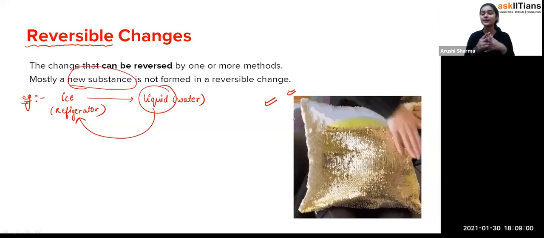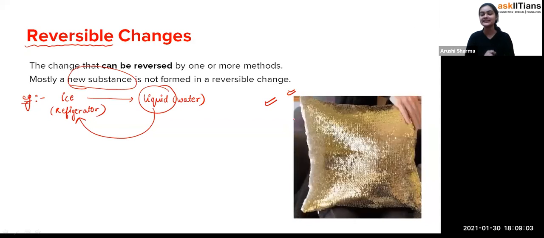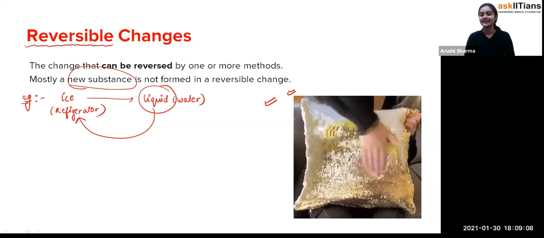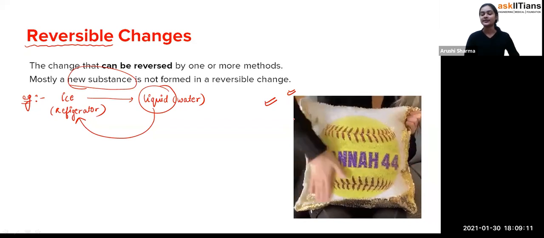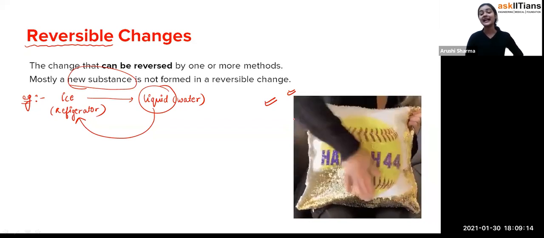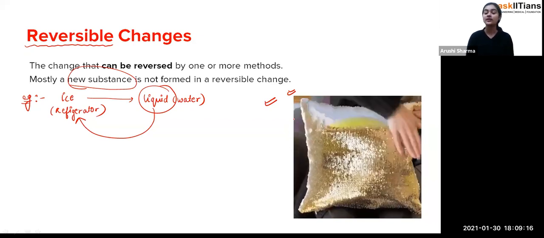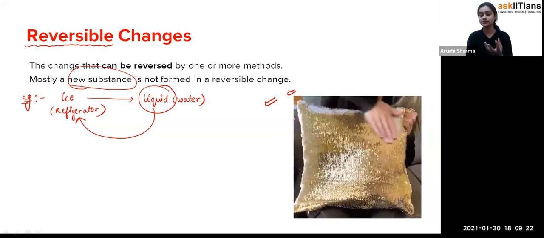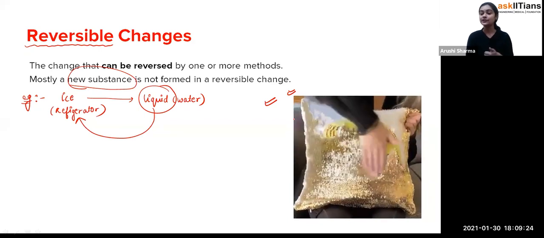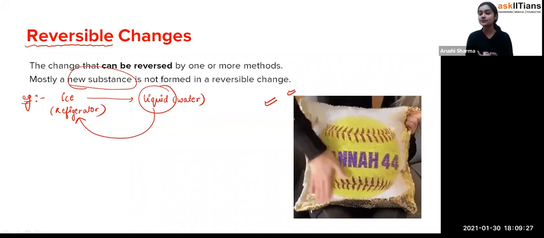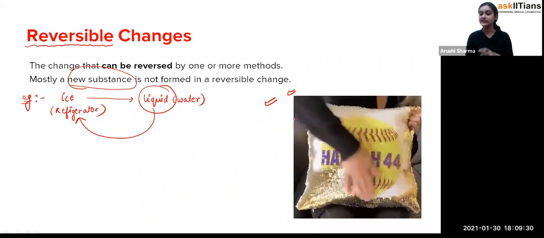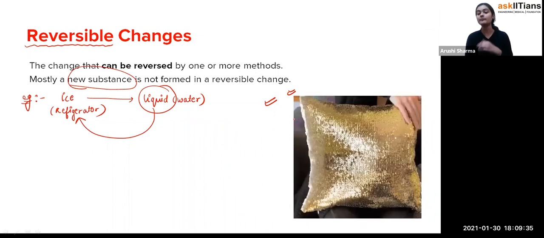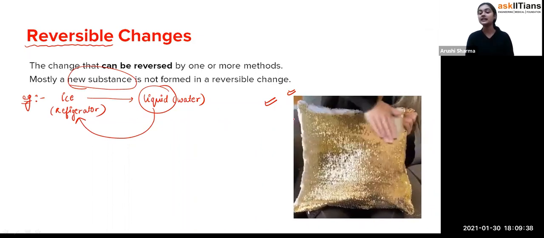Now, if I ask you what would be the other examples of reversible changes, will you be able to answer that? Reversible changes I'm talking about. So it's like ice to liquid. And then, student, it is also a thing that when you boil the water there are vapors, and when you condense those vapors, again you get the liquid. If you remember, I told you about the distillation process, and in the distillation process you have seen that we are converting the vapors into liquid form by the use of a condenser, by using the condensation process.